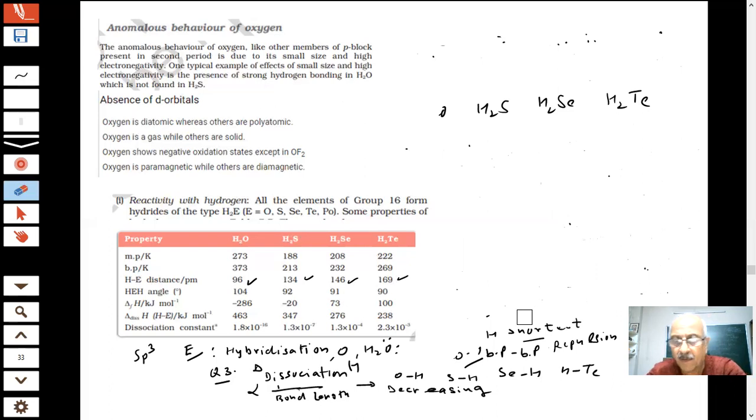All right. Tell me, what about question number 4? Reducing character. Which is the most reducing? Sir, among hydrides, H2Te is the most reducing.